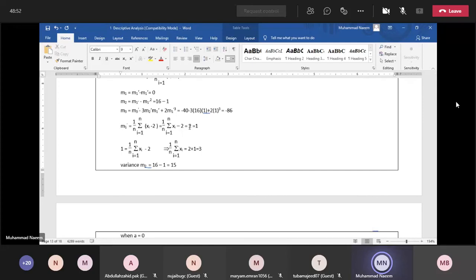As the first moment about the value 2 is 1, we equate this expression equal to 1.